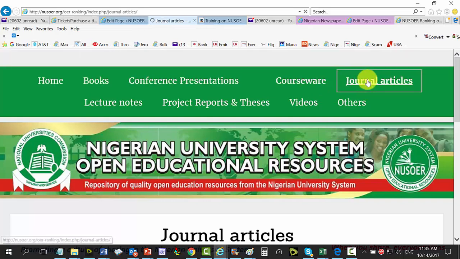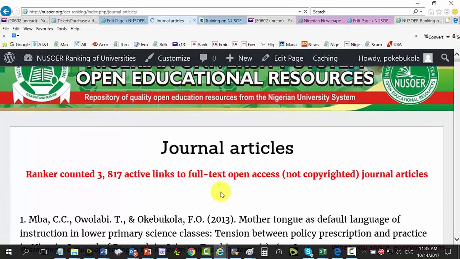Journal articles, how many? Abia State University. The ranker counted 3,817 active links to full text open access, not copyrighted journal articles for the whole university. Mind you again, this is for the whole university. In other words, keep your OER site as it is, but extract and aggregate them for the purpose of ranking, so it's easier for the ranker.